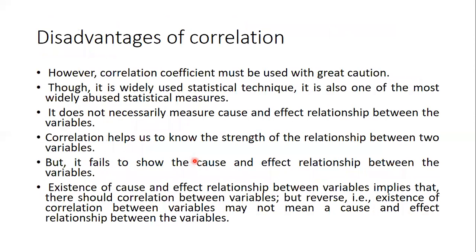A few of the disadvantages of correlation we also saw: because it is linear in nature, you will not know exactly if it is right or wrong. Many times correlation is misused. Many times it is not used properly, so you will not get the right answers. Cause and effect relationship is very important, but if it is illogical in nature, then you cannot solve using correlation.